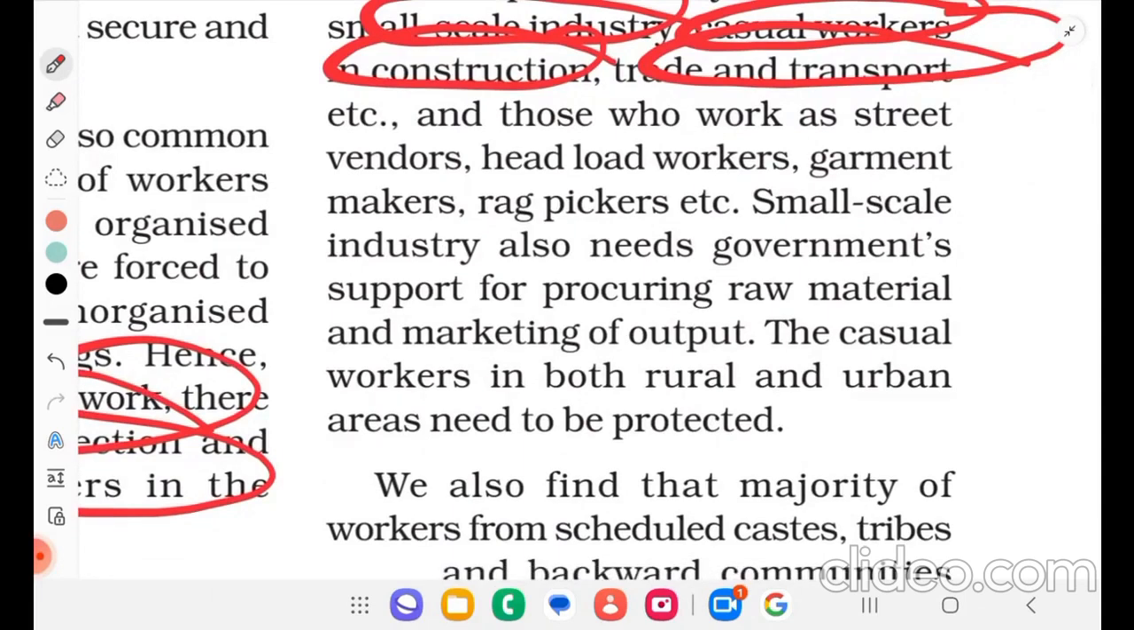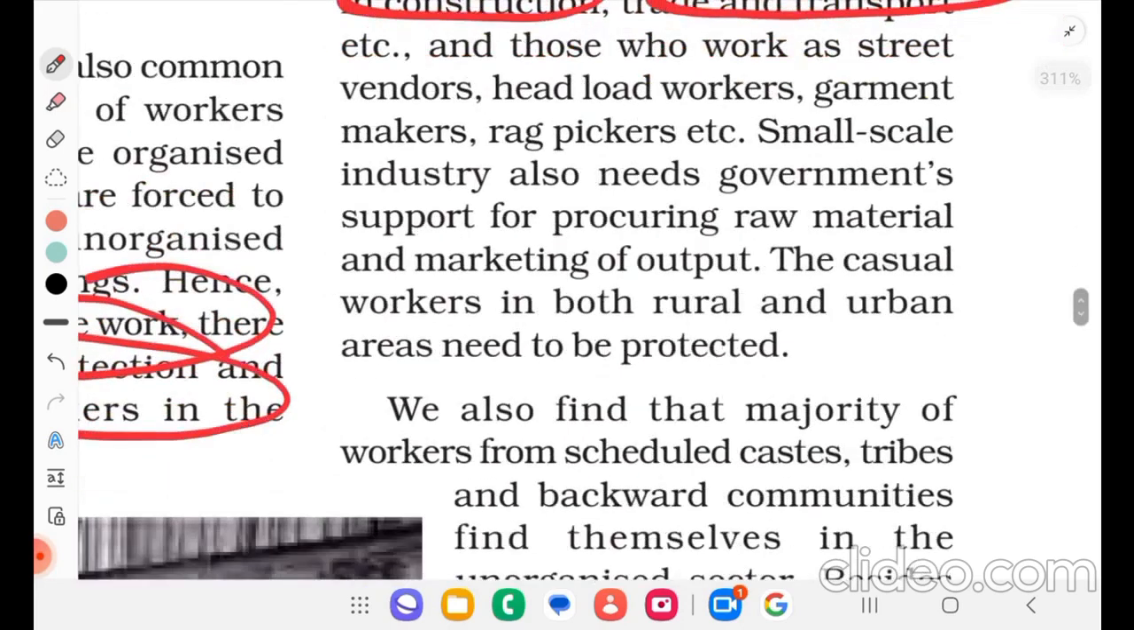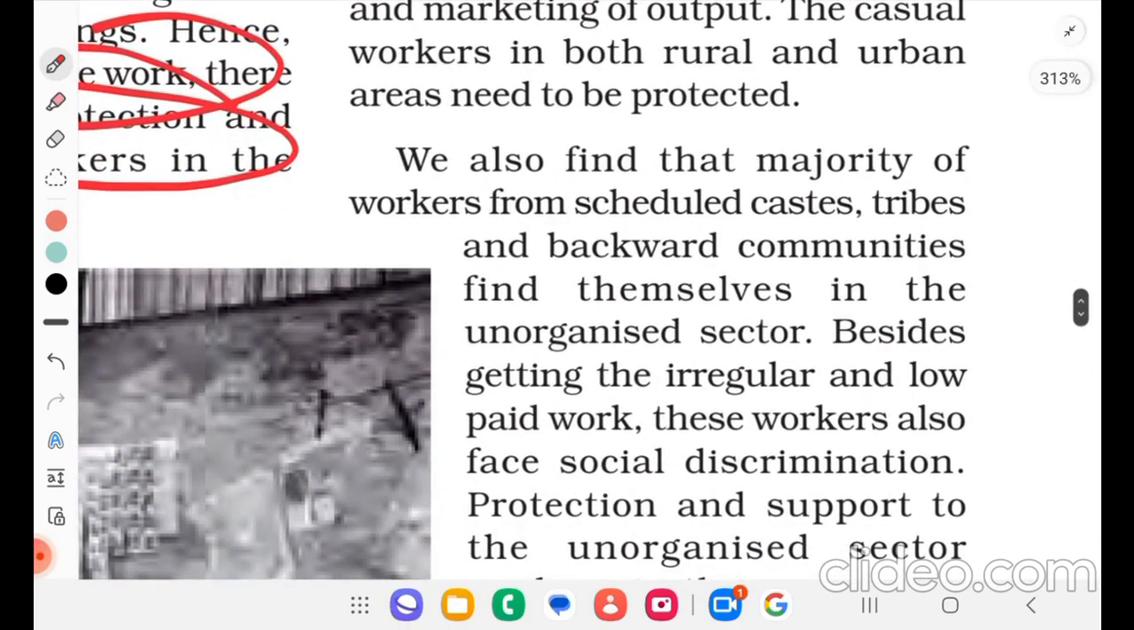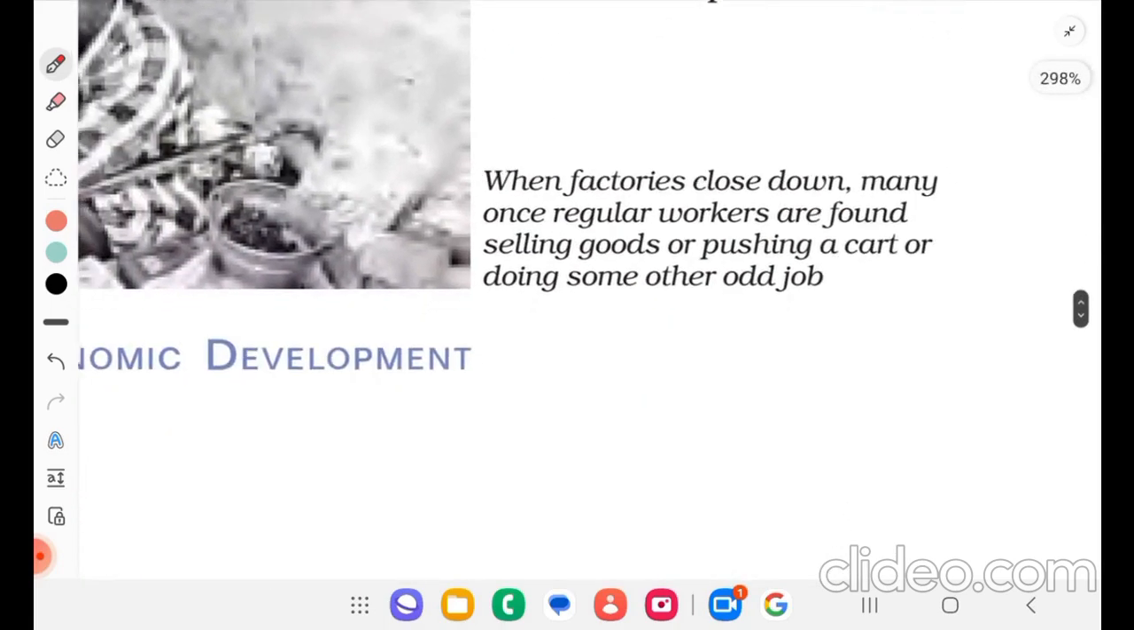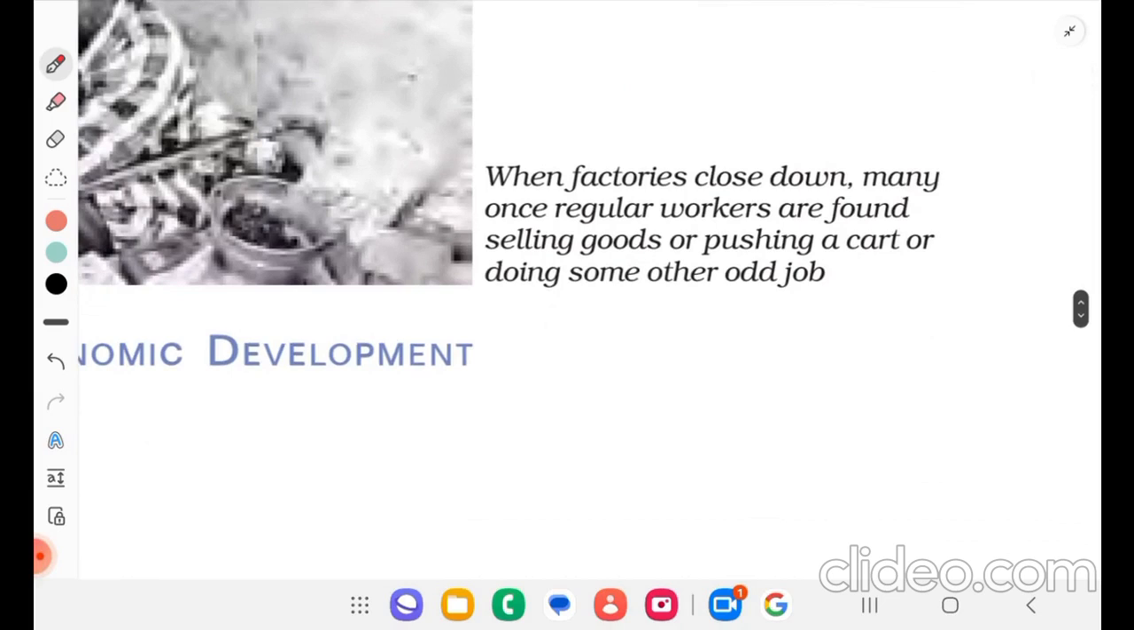The casual workers in both rural and urban areas need to be protected. We also find that the majority of workers from the scheduled caste, tribe and backward community find themselves in the unorganized sector. Besides getting irregular and low paid work, these workers also face social discrimination. Protection and support to the unorganized sector worker is thus necessary for both economic and social development. When factories close down, many once regular workers are found selling goods, pulling a cart or doing some other odd jobs.